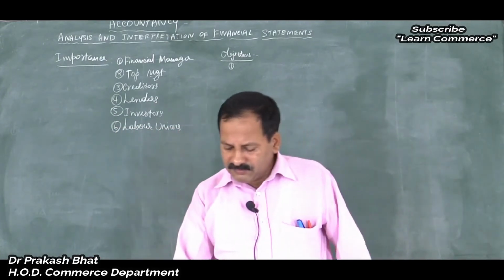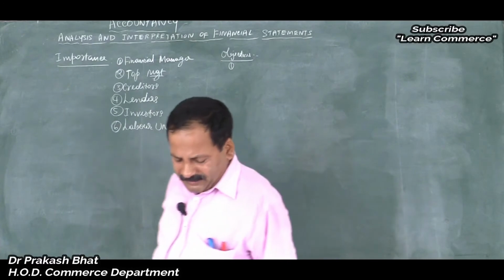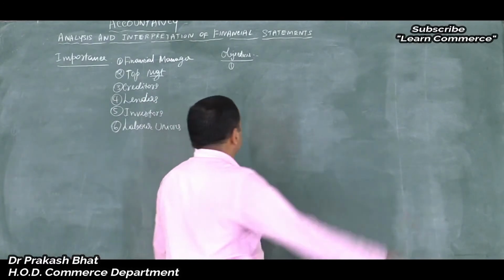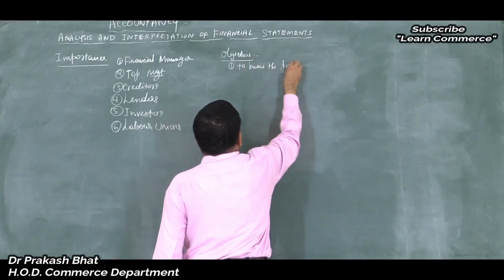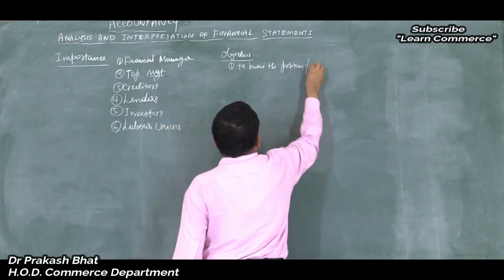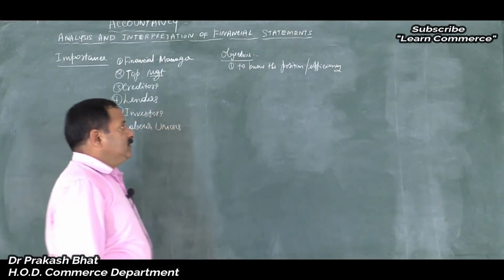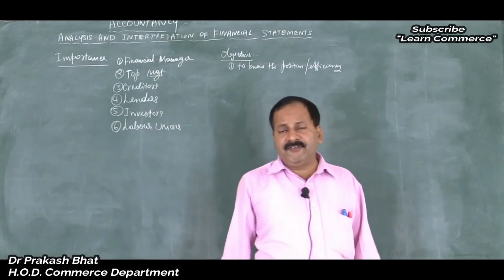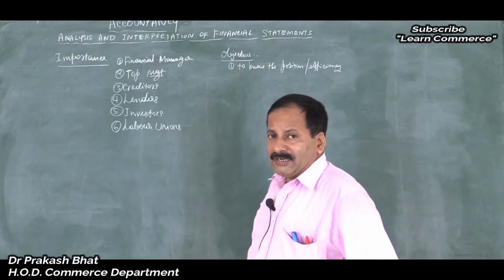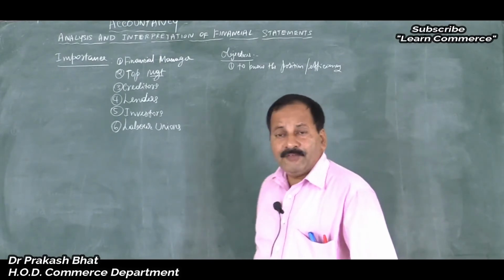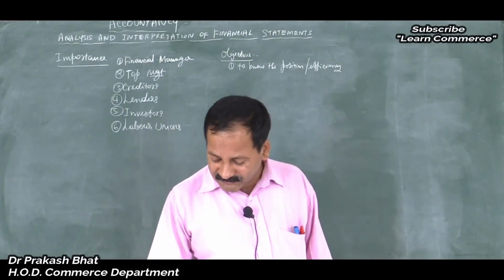First one is to assess the current profitability and operational efficiency of the organization. First one is to know the current position and the operational efficiency of the organization. So analysis and interpretation is done to know how our company is performing, to know the position of the company, or what is the operational efficiency of the organization. This is one of the reasons why interpretation or analysis of financial statements is done.